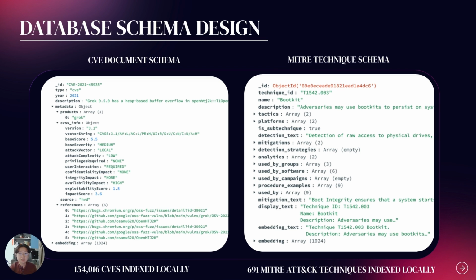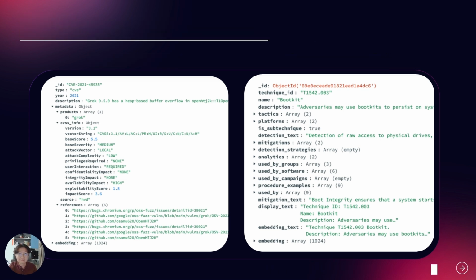So this slide shows how I designed my database schema for both CVE and MITRE ATT&CK data, which is a critical step because it directly affects retrieval quality. When working with JSON-based data, it is important to extract only the relevant and meaningful fields. If we include too much noisy or irrelevant data, it will negatively impact both embedding quality and retrieval performance. So for the CVE document, as you can see on the screen, I structured the data to include key fields such as the vulnerability description, affected products, CVSS information, and also attack vectors. For MITRE ATT&CK, the schema includes key fields such as technique ID, name, tactics, mitigation, and so on.